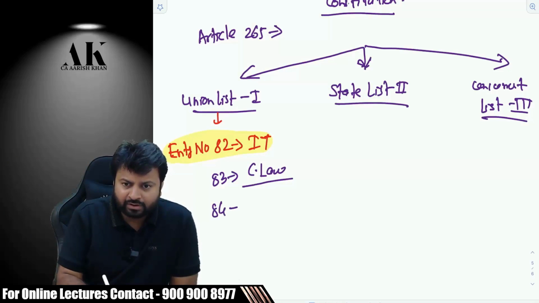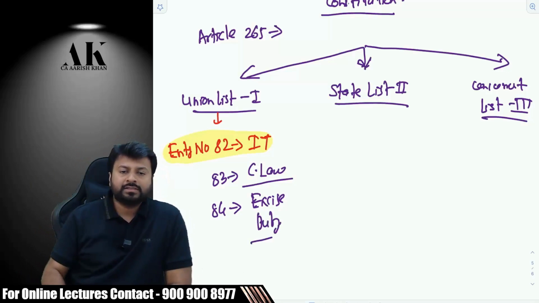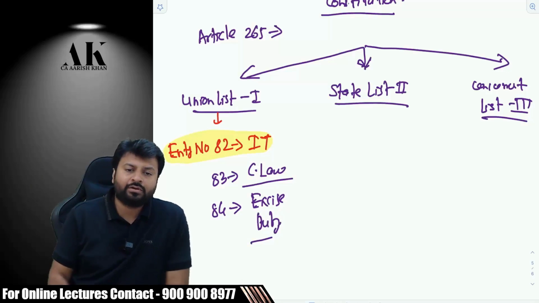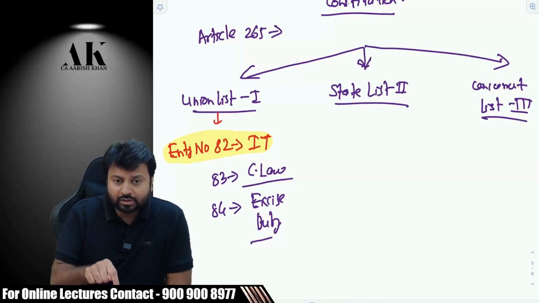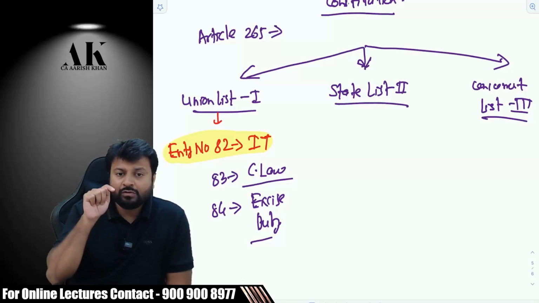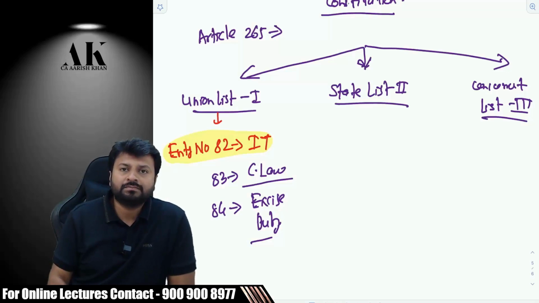Entry 84 talks about what? Excise duty. And that is the reason there was a law, the Central Excise Act 1944. Otherwise, this law would not have come. Because the Constitution gives the power to make a law relating to excise duty, there is a power, there is a law.